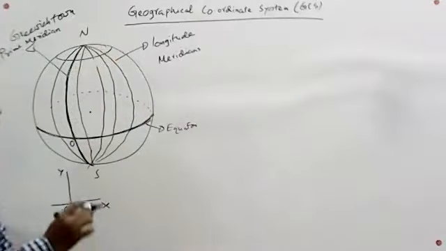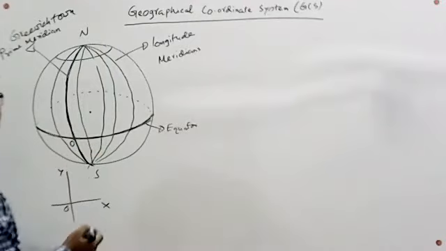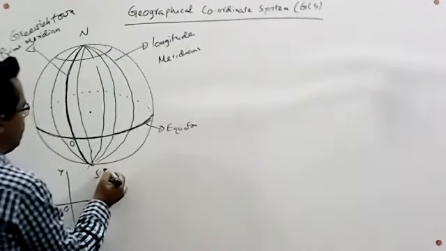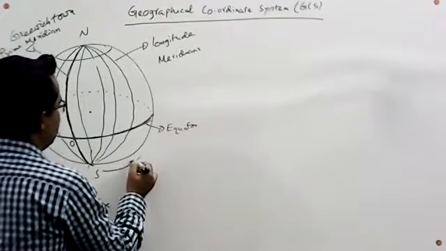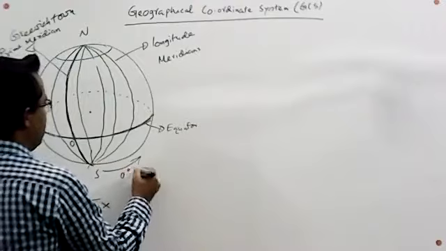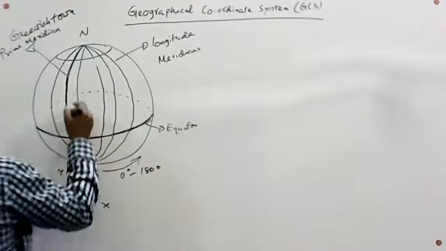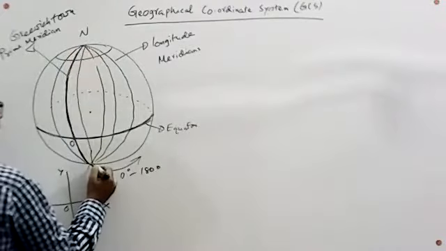The longitude of this meridian line is 0 degree.